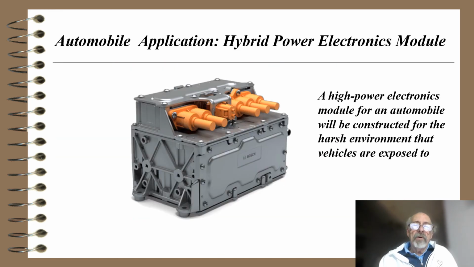Just to show you that these are now into automobiles, here's an application for an automobile, a hybrid power electronics module. Notice the orange color because that's what we use for electric cars now to indicate high voltage. A high power electronics module for an automobile will be constructed for that harsh environment that vehicles are exposed to. And notice you could probably drop that off the Empire State Building and it would probably bounce.